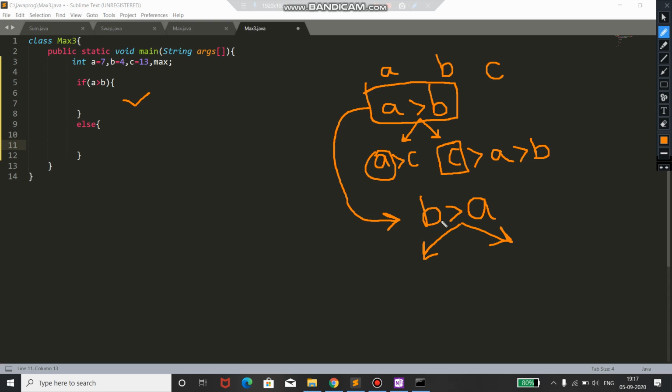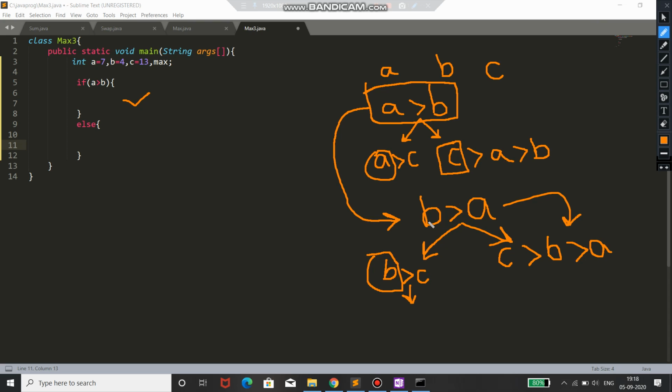First, if b is greater than a and also b is greater than c, then the max is b, as b is greater than a and also c. Now the other part is that if b is not greater than c, that is, if c is greater than b. We can also write it like this from here.